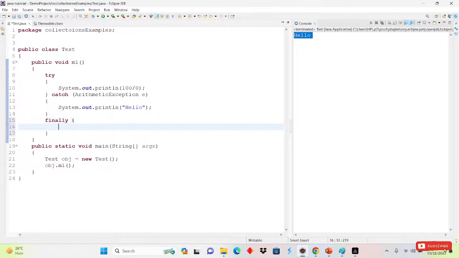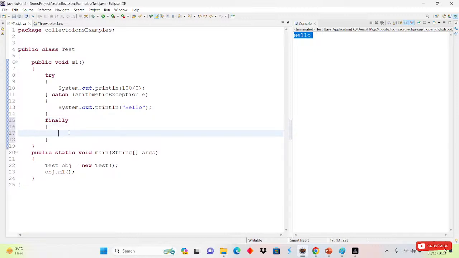Finally, then curly brace open and curly brace close, and simply you have to write system.out here, and we can write anything. Simply I'm writing here finally. Okay, the finally block can be executed anytime if an exception occurs. If an exception does not occur also, at that time also finally will execute.